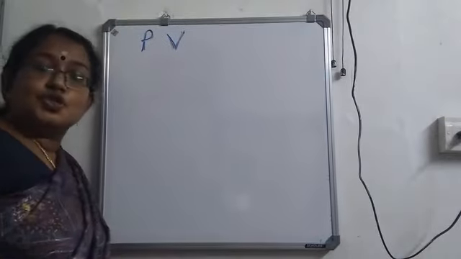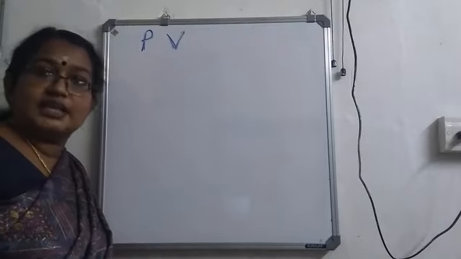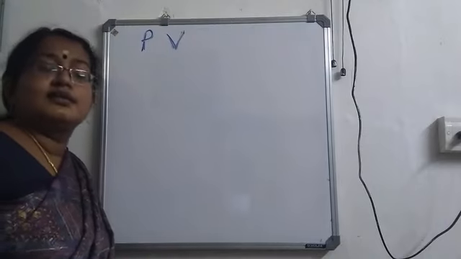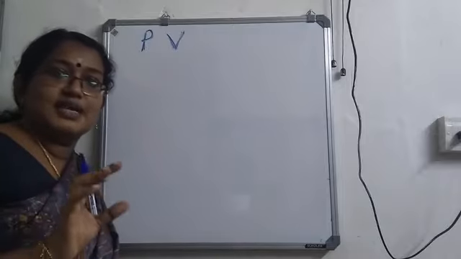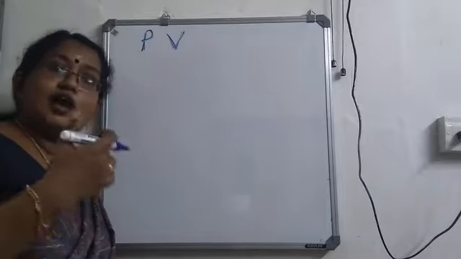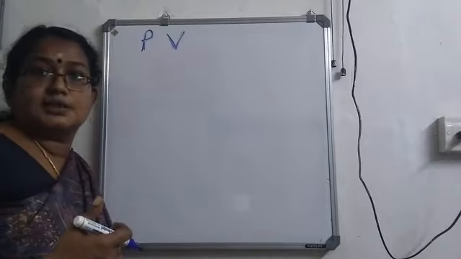So from these two values, power and potential, we can calculate the resistance offered by that particular equipment as well as the safe current. That means how much current can flow through it.